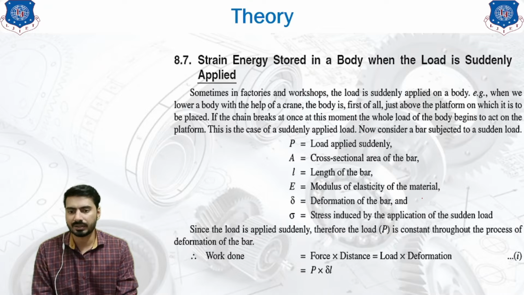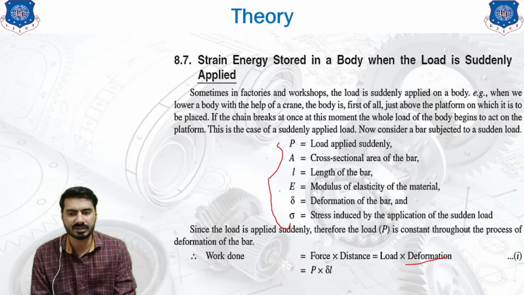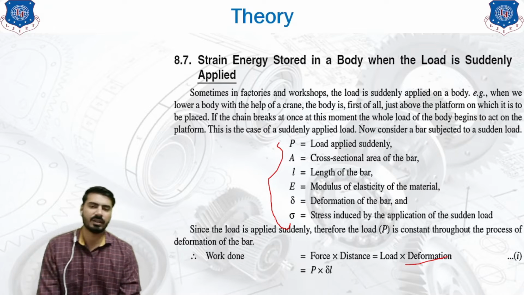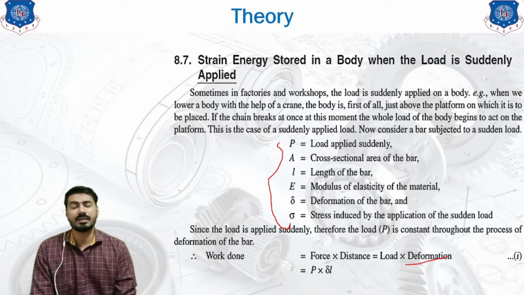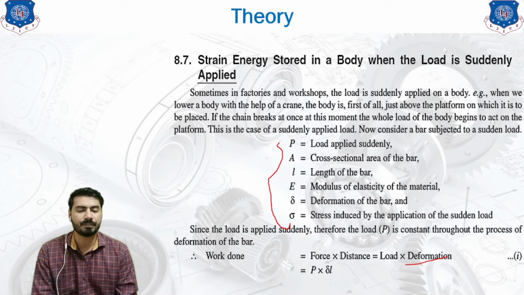Now we are listing all the parameters. The first one is P, the load applied suddenly, then area, length, Young's modulus, deformation of the bar, and the stress induced by the application of the sudden load. Since the load is applied suddenly, the load P is constant throughout the process of deformation.